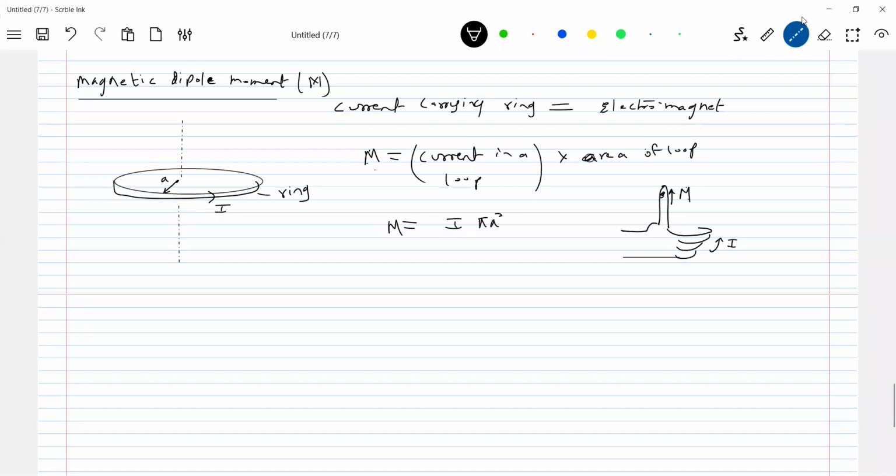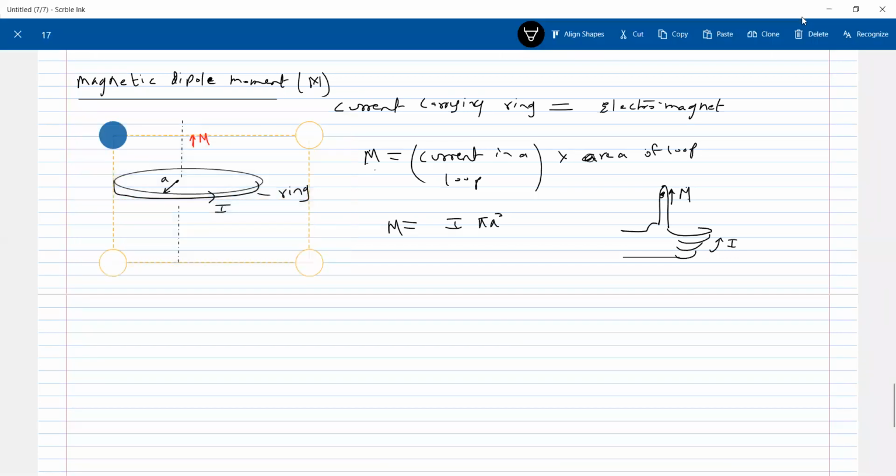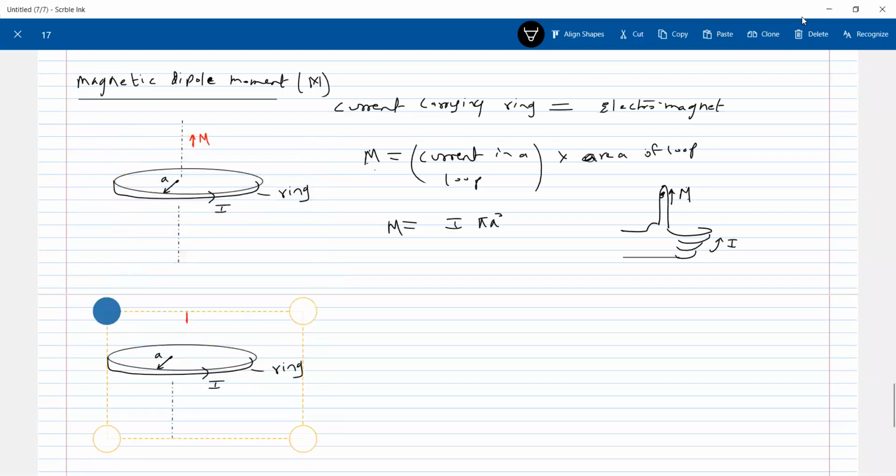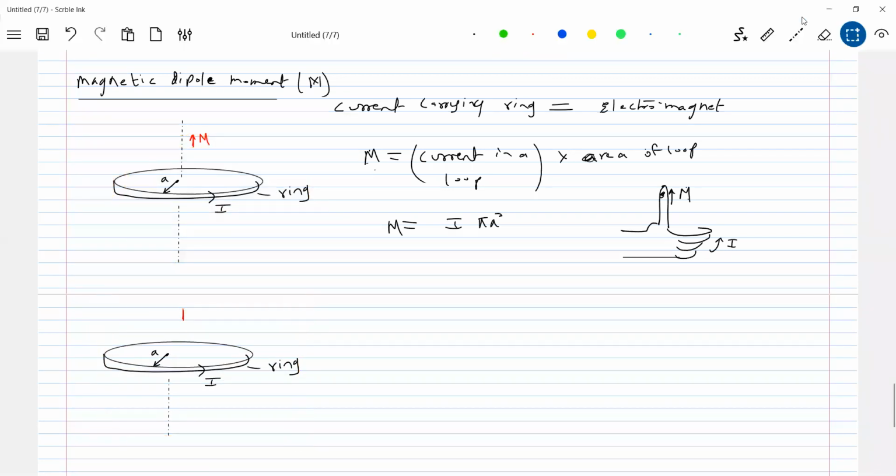This is the axis of the ring, and current is flowing in this sense, so M bar will be directed along the axis, vertically up. If the current flows in the opposite direction, I'll change the direction of flow of current, and the M bar will be in this direction.